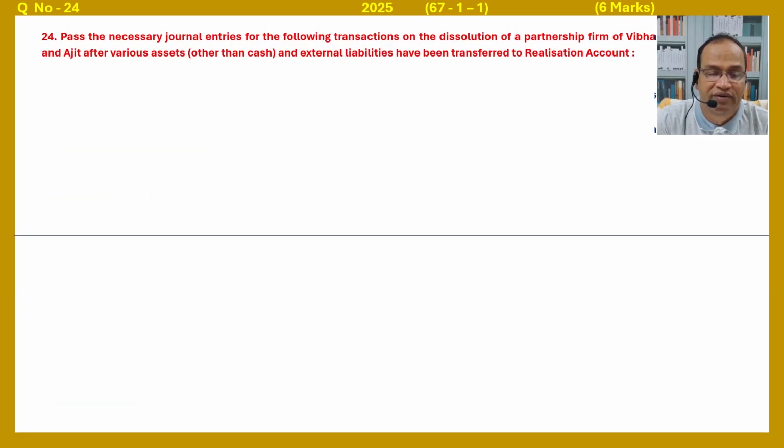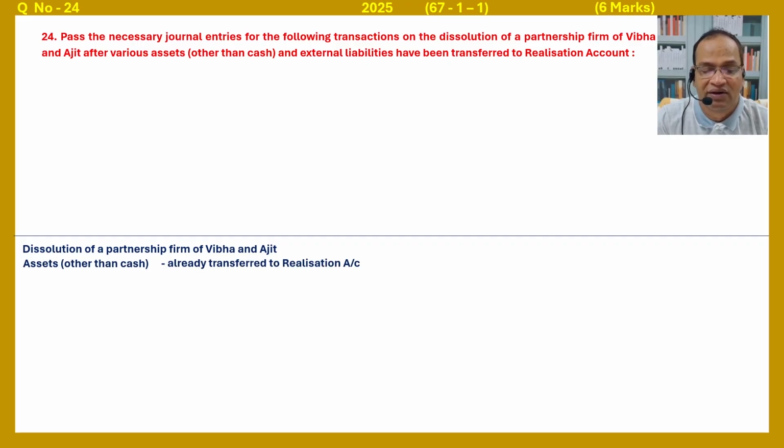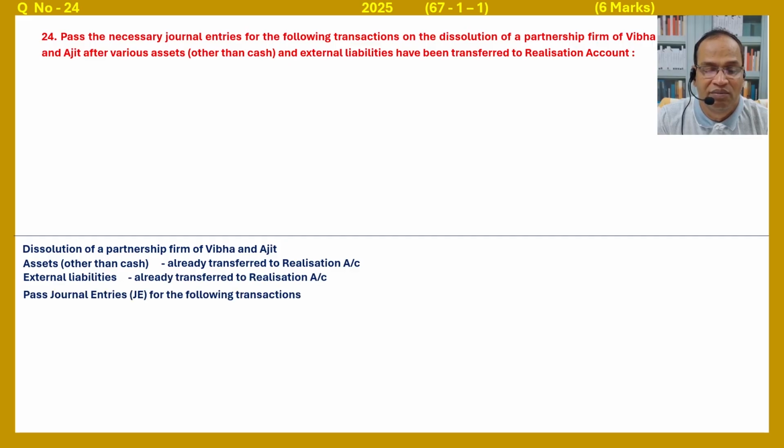Question number 24. Pass the necessary journal entries for the following transactions on the dissolution of the partnership firm of Bibha and Ajit, after various assets other than cash and external liabilities have been transferred to realization account. It means all assets except cash and all liabilities are already transferred to realization account. So, dissolution of partnership firm Bibha and Ajit: assets other than cash already transferred to realization account, external liabilities already transferred to realization account. Pass journal entries for the following transactions.